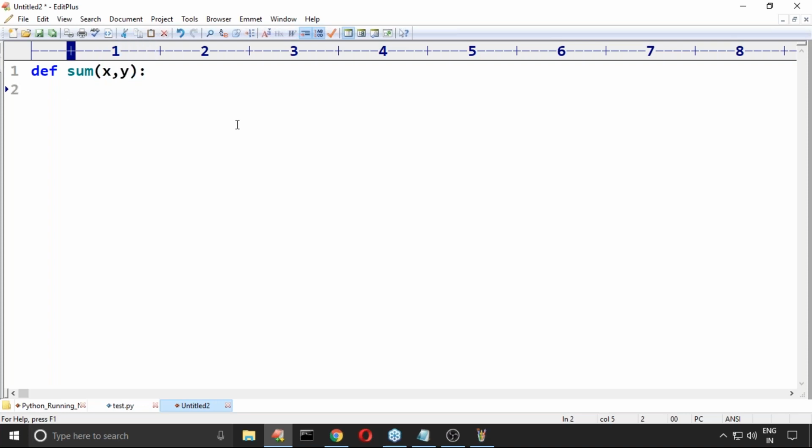For people who aren't aware of the functions concept, this is just the way to define a function, returning or otherwise printing the sum.